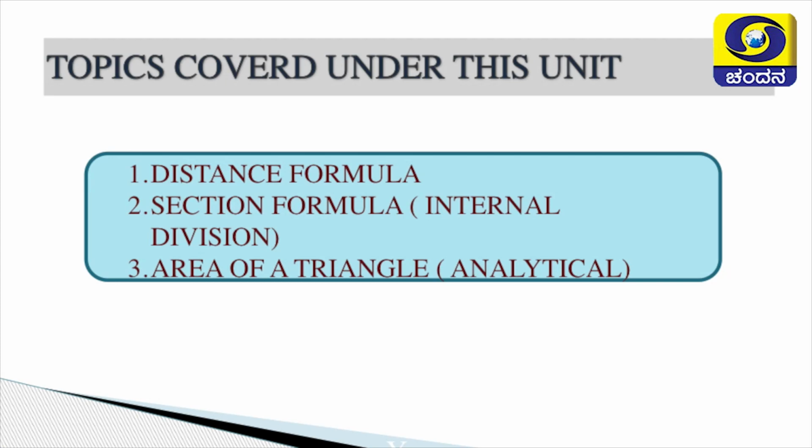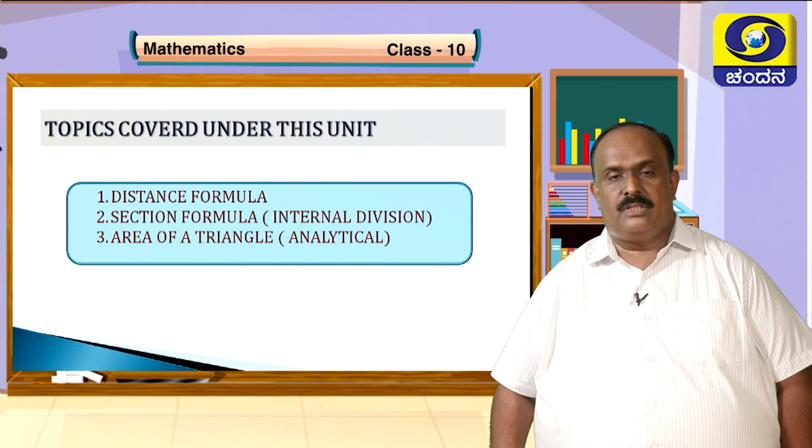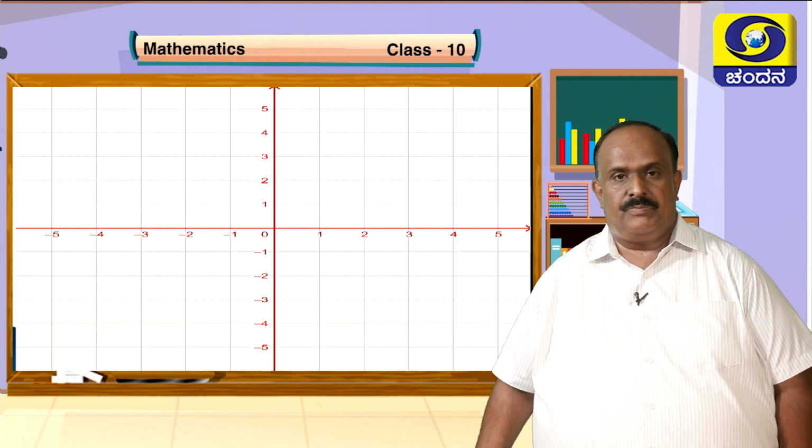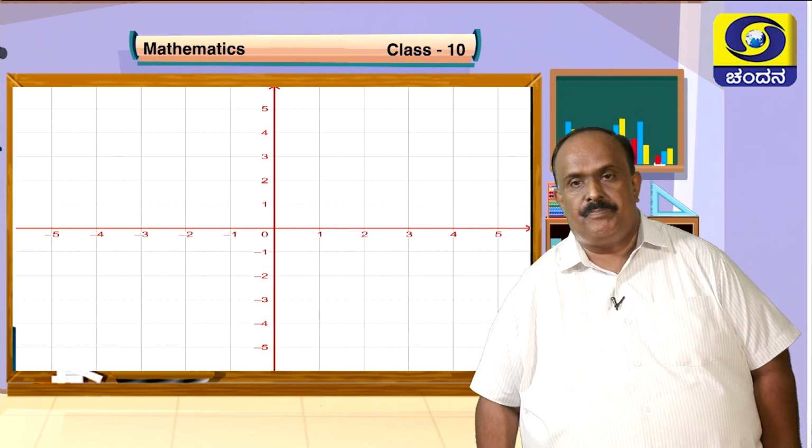Now in this unit, these are the things we cover: distance formula, section formula, and area of a triangle, not half into base into height, but the analytical way. How is it done? We'll show. Before that, we shall focus on some of the basic concepts in coordinate geometry.